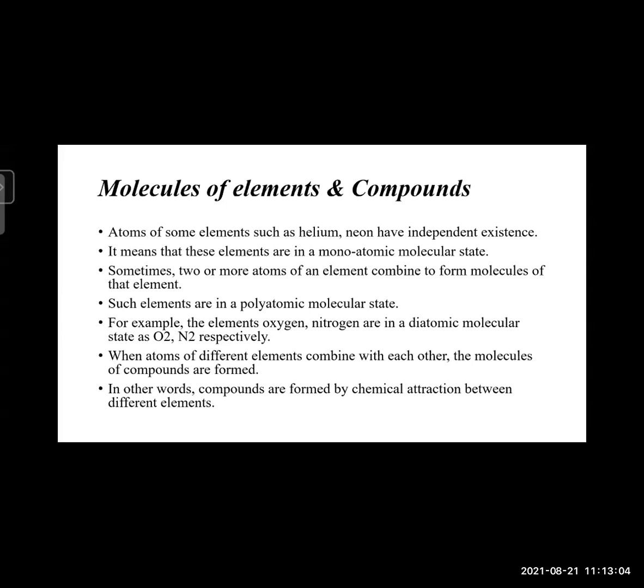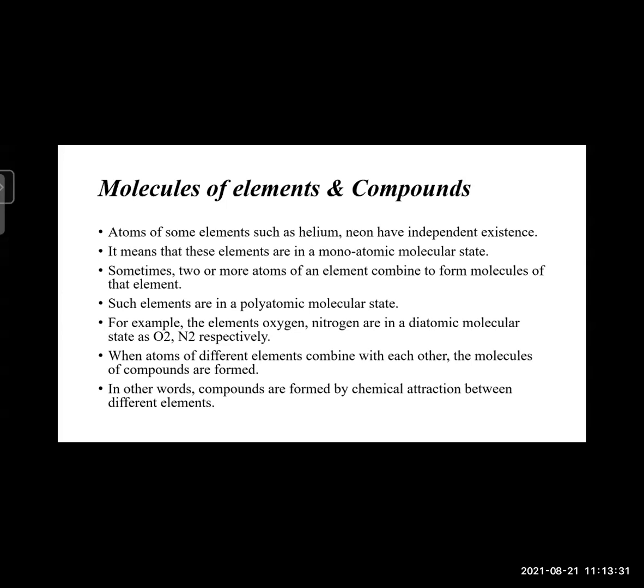For example, oxygen and nitrogen are in a diatomic molecular state because their molecule is made up of two atoms. Oxygen is made up of two oxygen atoms, and nitrogen is made up of two nitrogen atoms respectively. Therefore, they are called diatomic.